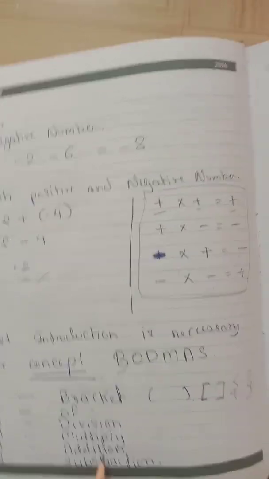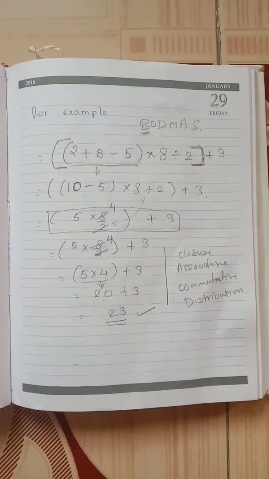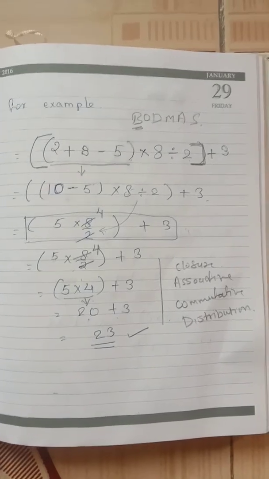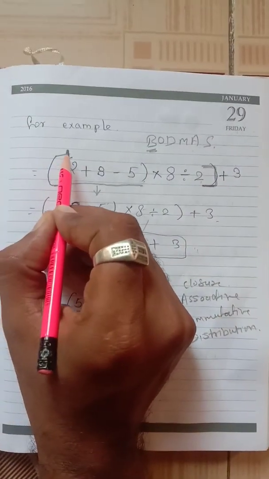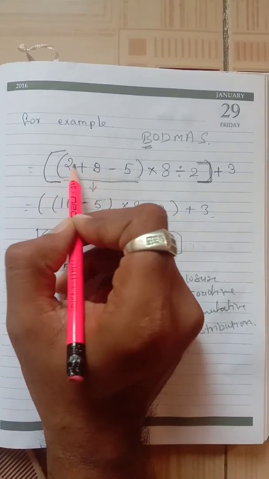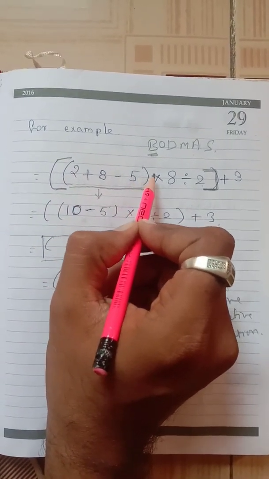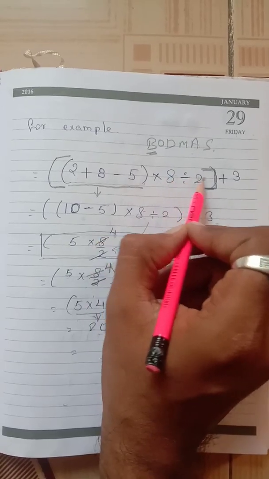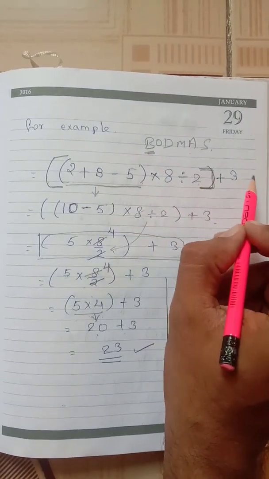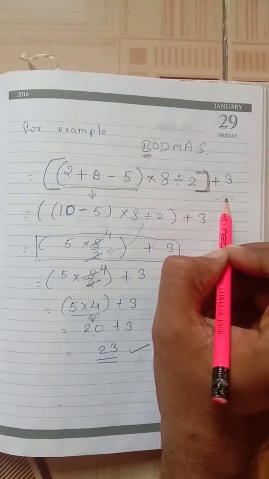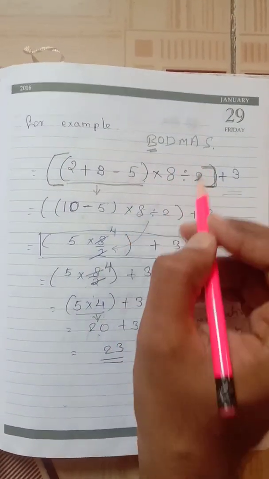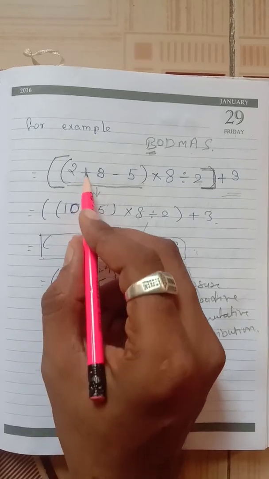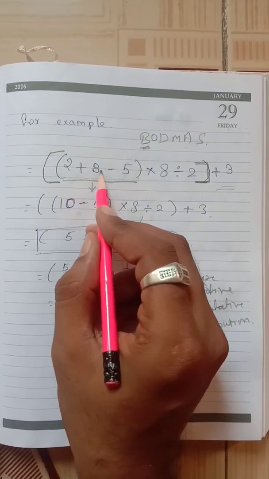Now next is an example based on BODMAS. That is the square bracket, normal bracket, 2 + 8 - 5 into 8 divided by 2, close square bracket, + 3. That is your equation, which we are solving using BODMAS.